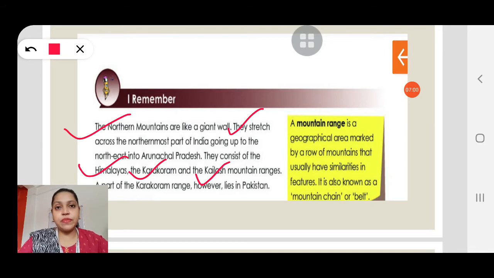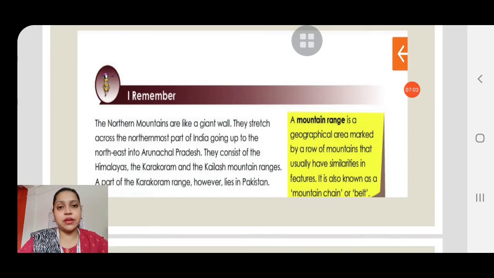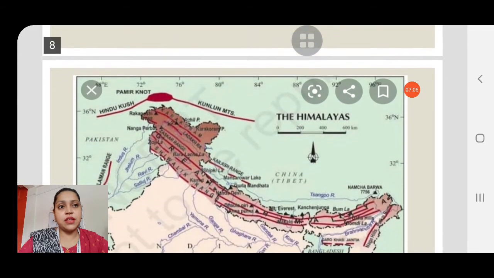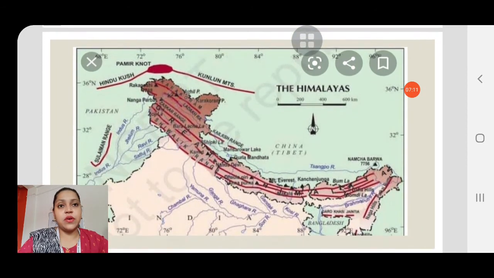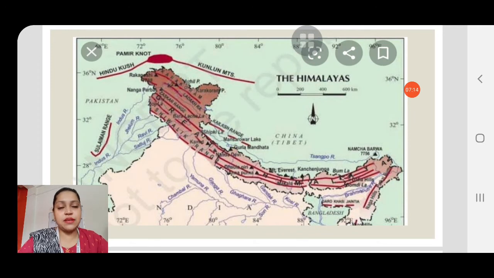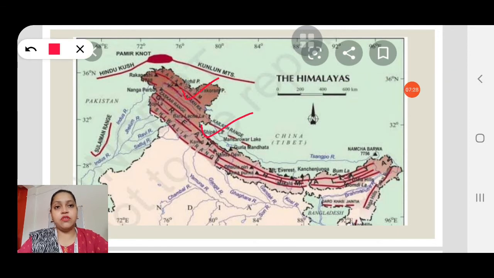Okay. So children, now let's move to the next topic, which is the Himalayas. I want to show you a picture of the Himalayas. Now children, you can see here a picture of the Himalayas, and can you find where is the Kailash range? Yes, the Kailash range is here, and then the Karakoram range is here. So from Jammu and Kashmir right to Arunachal Pradesh, this whole is what, children? It is the Himalayan mountain range.